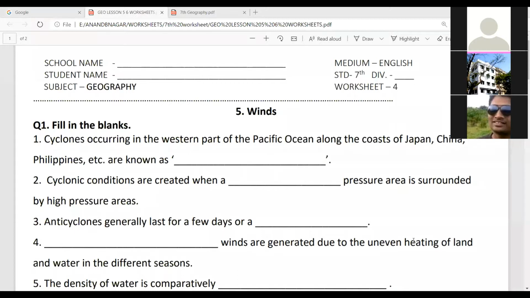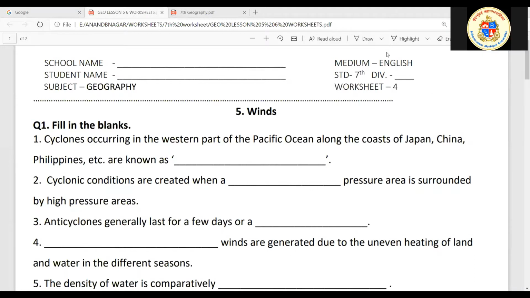Now we will solve the winds question answers. Geography lesson.